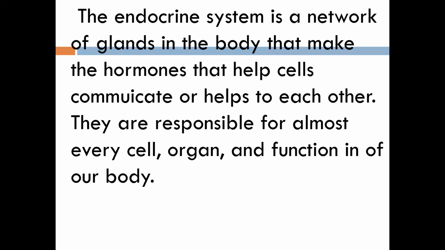These hormones help our cells communicate with each other, help in performing functions, and are responsible for almost every cell and organ, and for the functioning of our body. Are you clear?